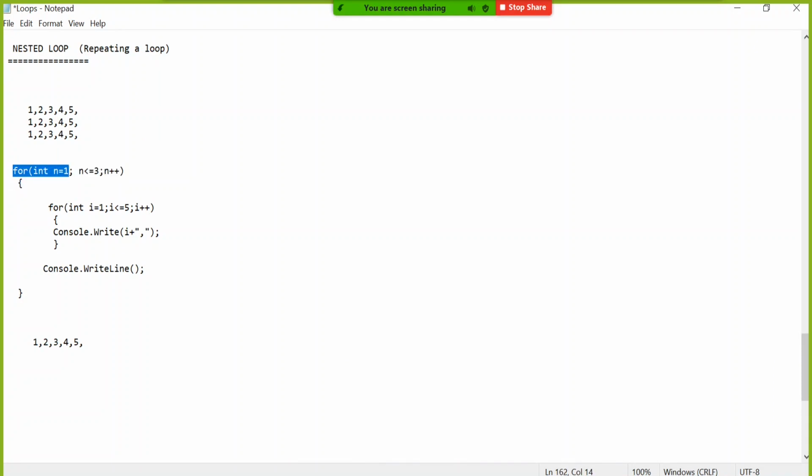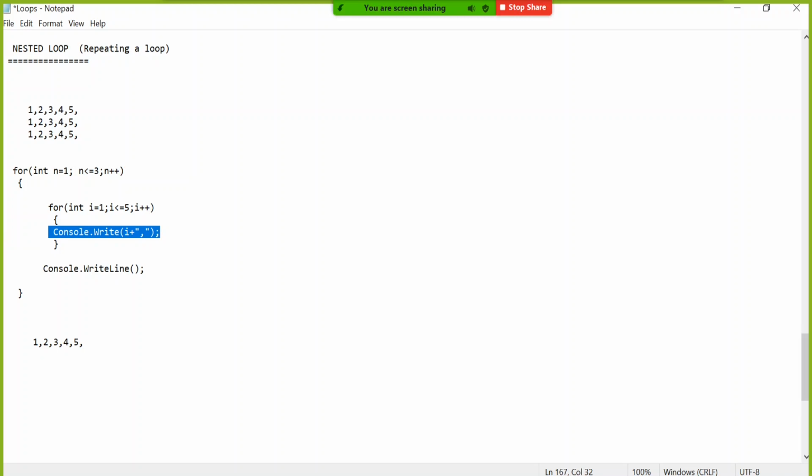First you said n equal to 1. Then you checked, is n less than equal to 3? It says yes. Go ahead. Then you came inside. Then you said i equal to 1. Okay. So this time n equal to 1 and i equal to 1. Then this also allowed me to go inside.